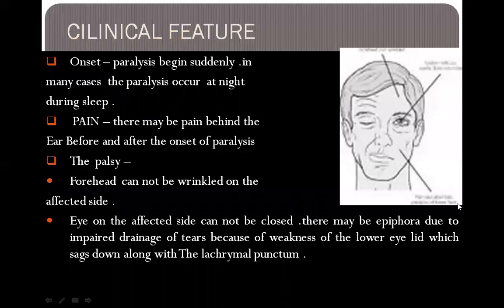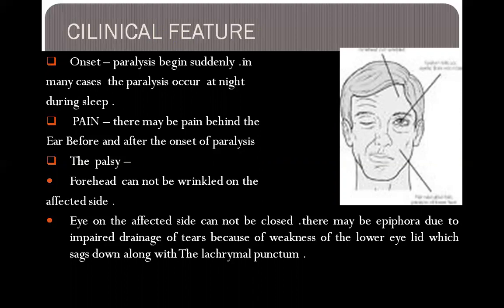Then what are the clinical features present in a patient who has Bell's palsy? First, the onset. Paralysis begins suddenly. In many cases, the paralysis occurs at night during sleep. Means the onset is sudden, so many patients present with this paralysis, which mainly occurs at night during sleep.